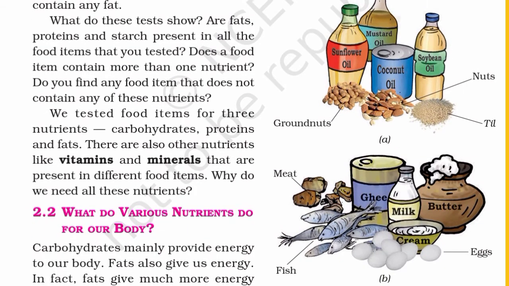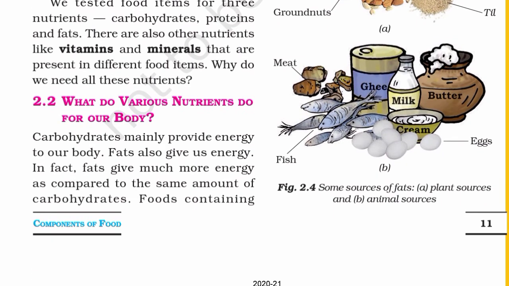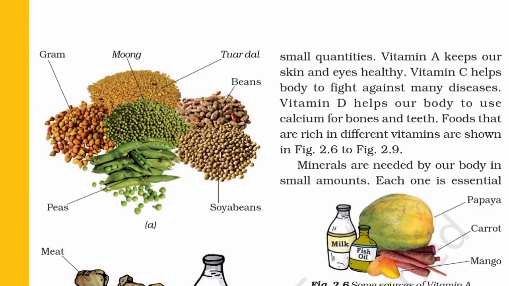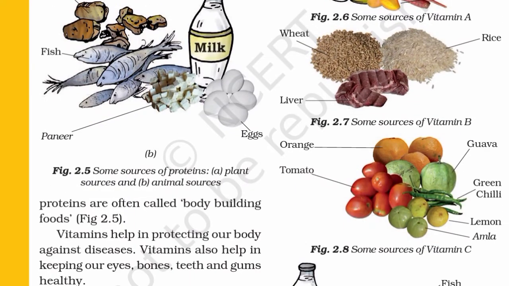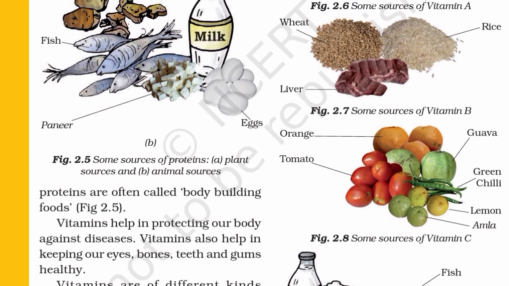Figure B shows animal sources like fish, meat, ghee, milk, cream, butter, and eggs. Page 12. Foods containing proteins are often called bodybuilding foods, as shown in Figure 2.5.